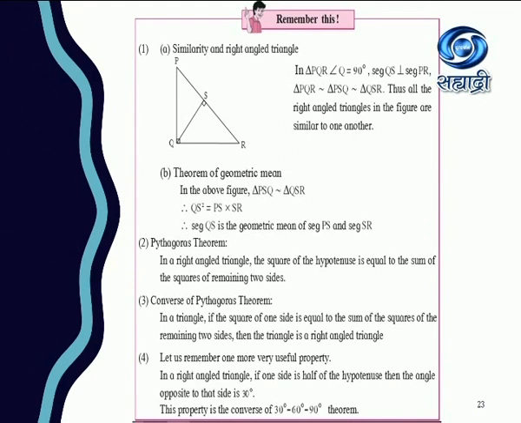Here they have not supplied that the angle is 90 degrees, but if this type of theorem is put forth, you can imagine it is related to the converse of Pythagoras. So in a triangle, if the square of one side is equal to the sum of the squares of the remaining two sides, means this square of one side is the largest, then the triangle is a right angle triangle, means we can guess that the angle is 90 degrees.